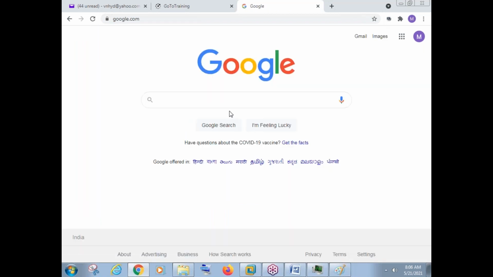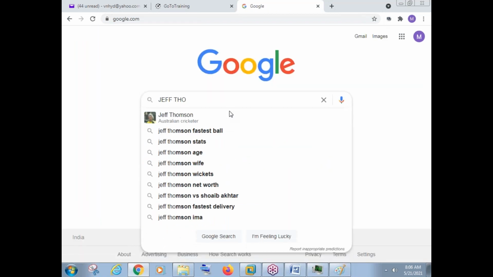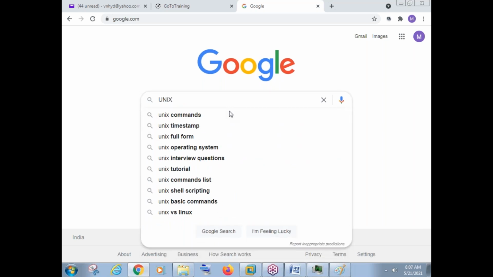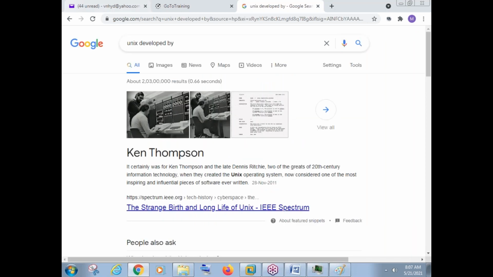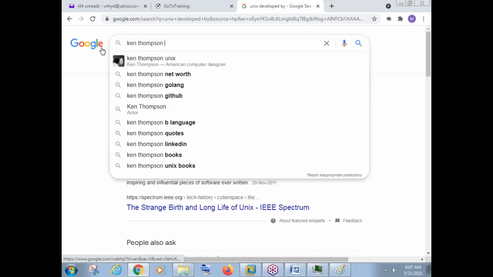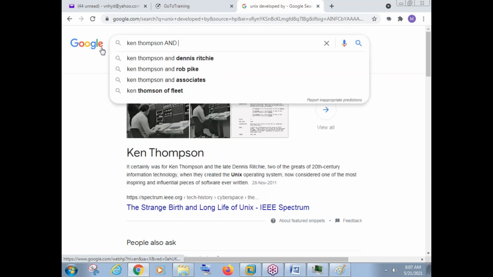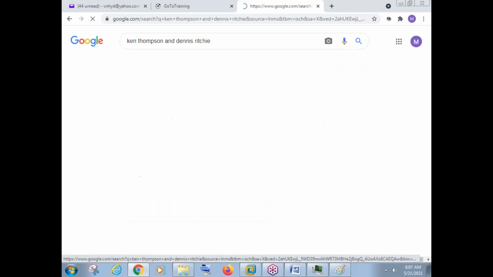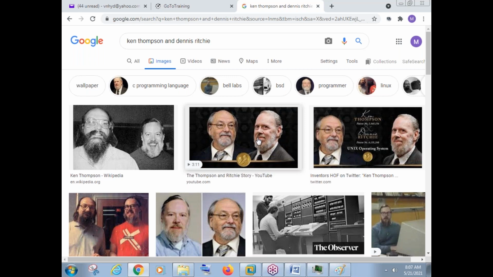Actually, there are two people, Ken Thompson, and the other one is Dennis Ritchie. These are the two people, guys, who developed Unix.